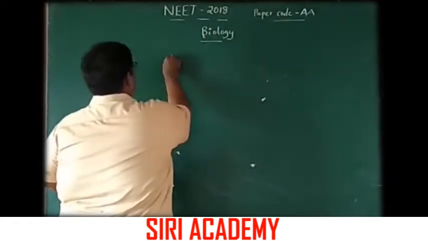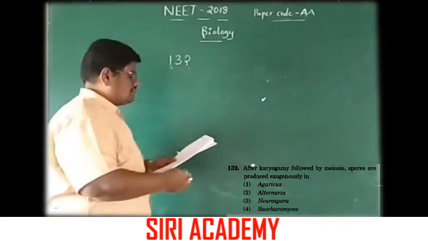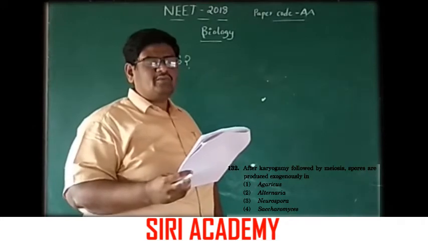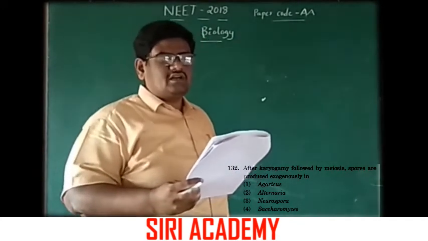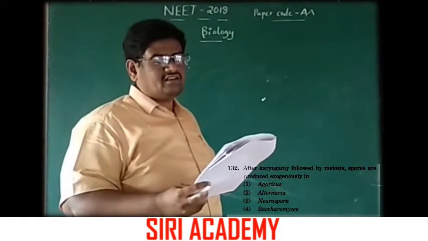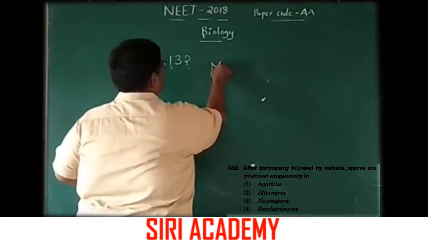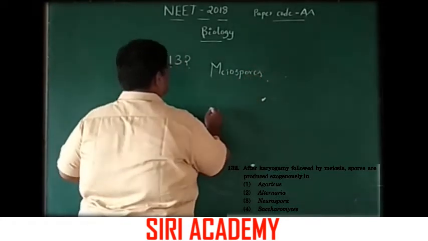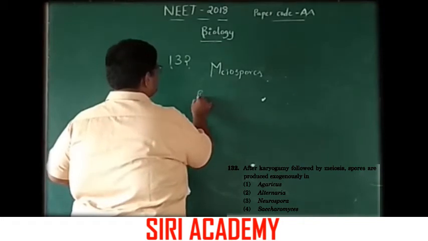Now the question number 132. After karyogamy followed by meiosis, spores are produced exogenously in. Okay, that means meiospores formation. Here the exogenously in Basidiomycetes.